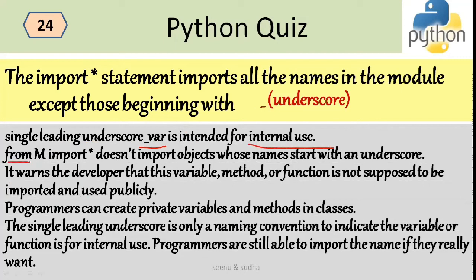When you say from M import star, star represents that you want all the functionalities from module M to be imported into the current module.